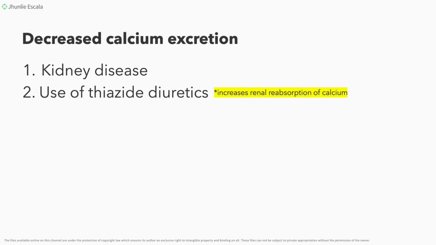So, si thiazide diuretics po, it throws both your potassium and your sodium, but it increases the reabsorption of calcium in the kidney. So we need to remember that one. This is now a connection wherein kapag nagbibigay tayo ng thiazide types of diuretics, kapatid, it will also help in reabsorbing our calcium in the kidneys.